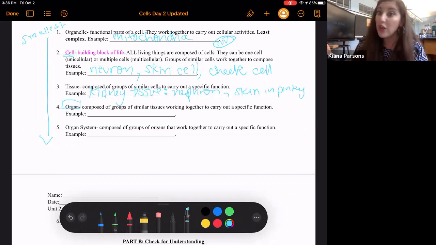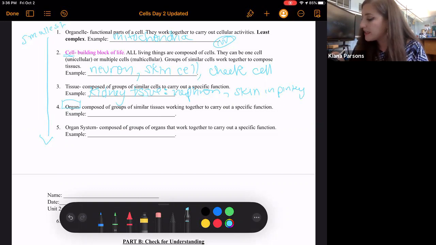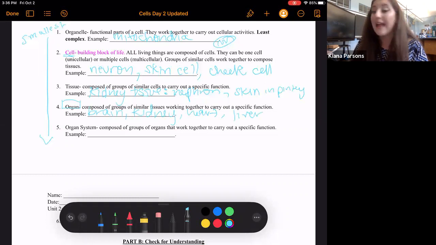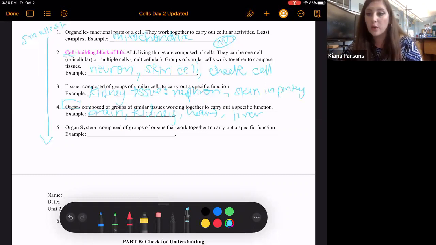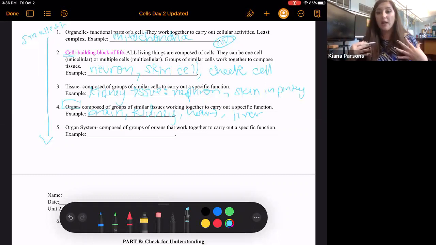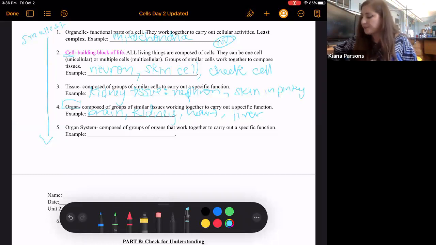So hopefully you guys know lots of organs that you have in your own bodies, like our brain, kidney, heart, liver, etc. And those are all different organs. And just like in our body, all of our organs work together to keep us alive. Within the cell, all the different organelles work together to perform the basic life functions of the cell itself.